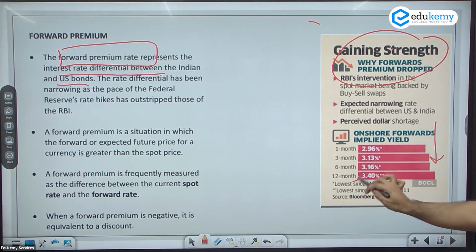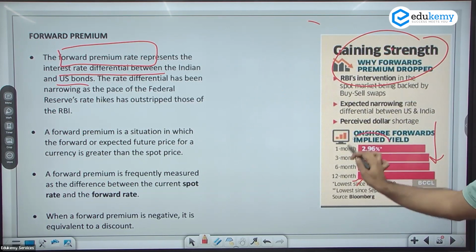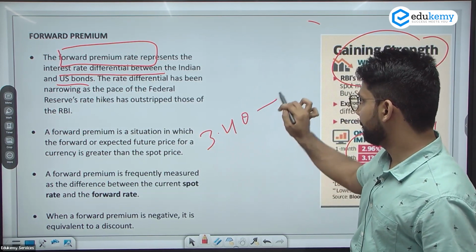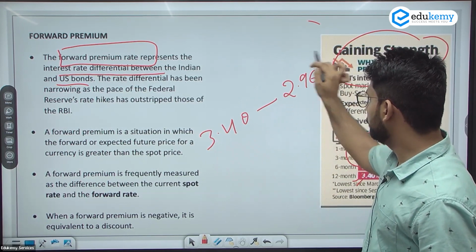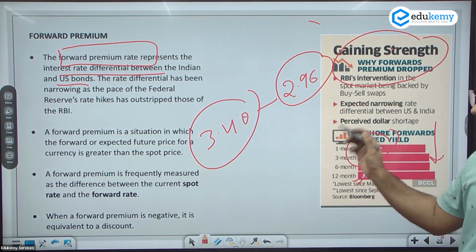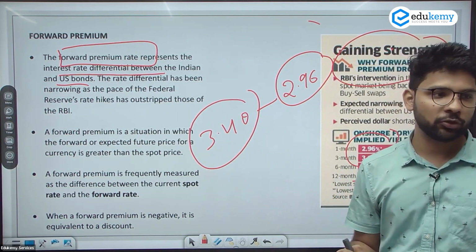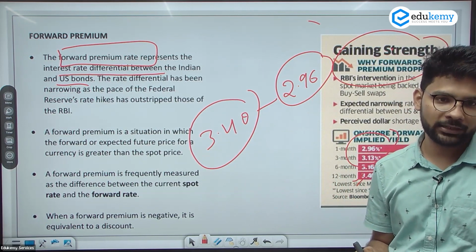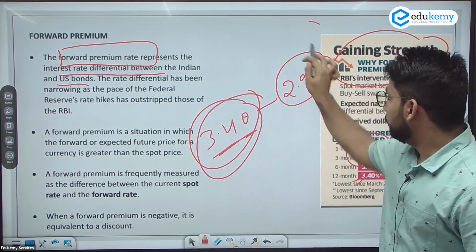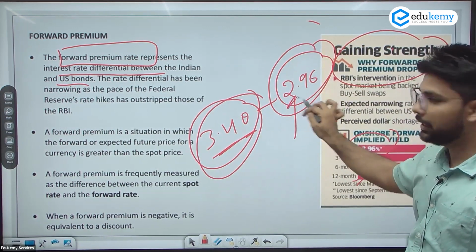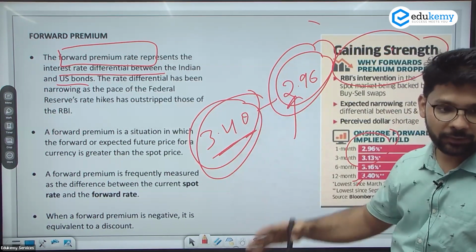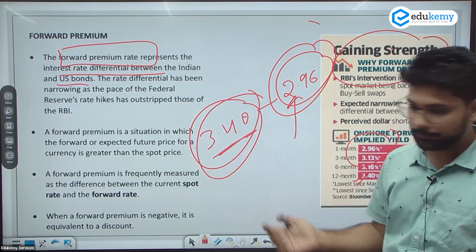In 2010 we were at 3.40, but now we are at 2.96. This is the 10-year lowest. Every time in India, the bond yield was high so that investment from foreign investors could increase as well. But now the scenario is that the bond premium is less in India but more in the US. If this present context continues, then it will change.